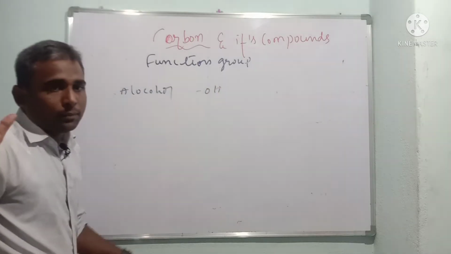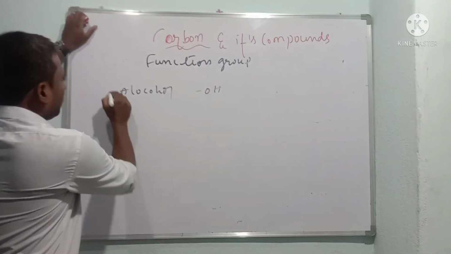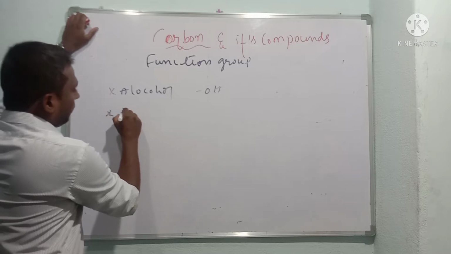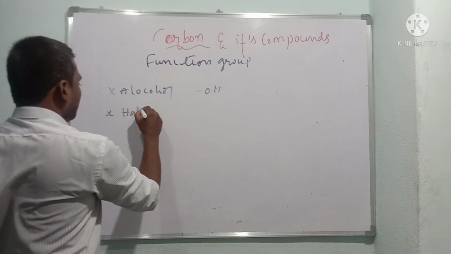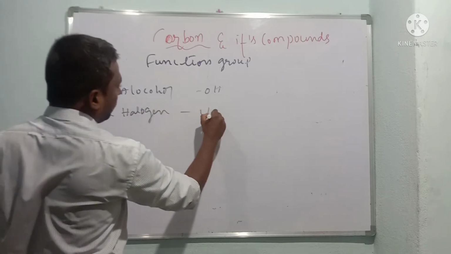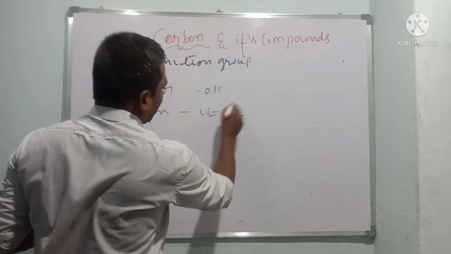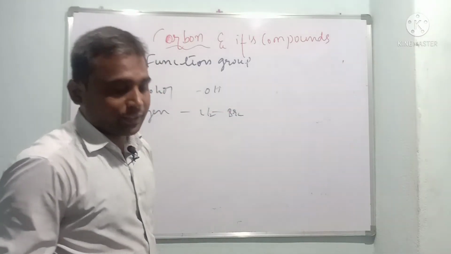Remember, children, alcohol means OH. If I speak about halogens, they are like chlorine and bromine, all of which come under halogens.